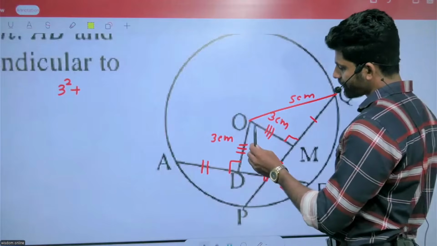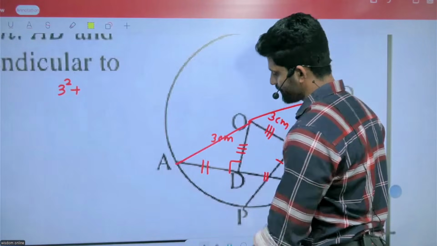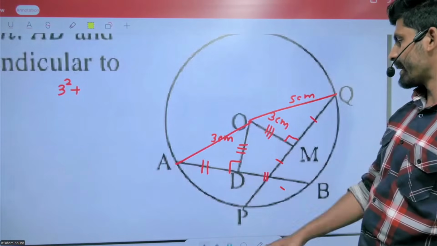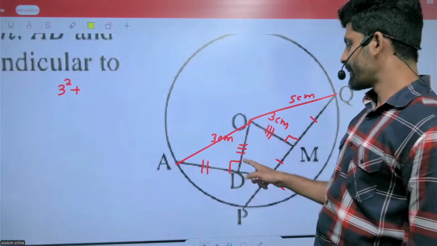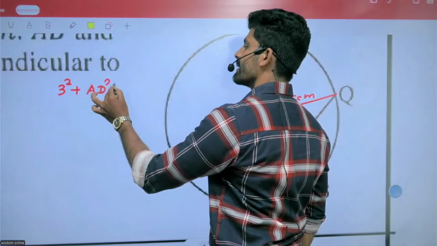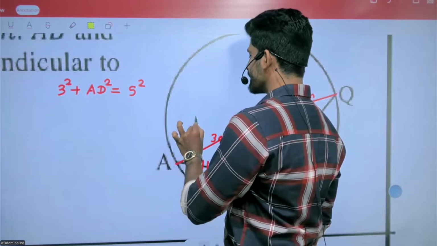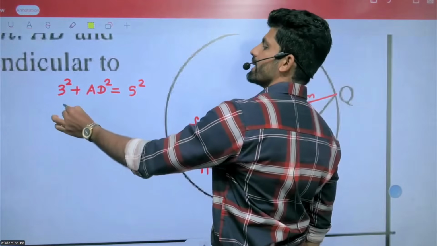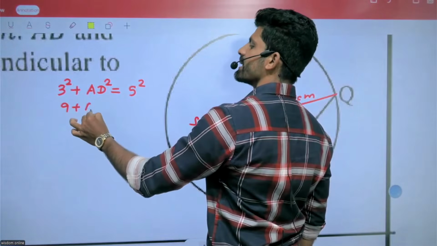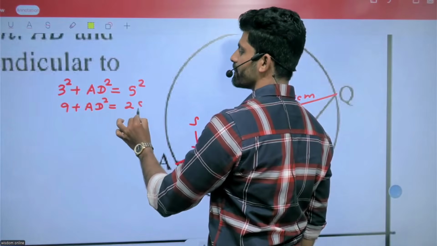Find the length of AB means, let's consider this one. 3 squared plus AD squared equals 5 squared, radius 5. 9 plus AD squared equals 25.